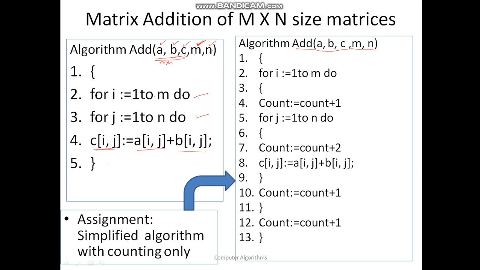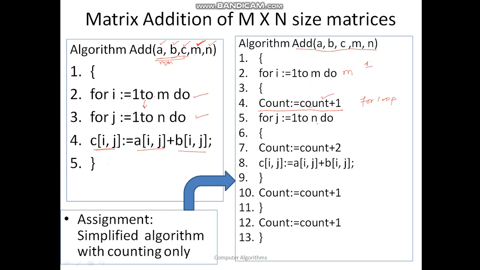For every time, what I am doing is, for i equal to 1 to m, count is equal to count plus 1. This instruction is the number of times this control is going to come inside, this count is going to do, and this count is for this for loop. So this is for the external for loop. Remember, this for loop is going to come inside for m times, and once it goes outside, that m count is done here.